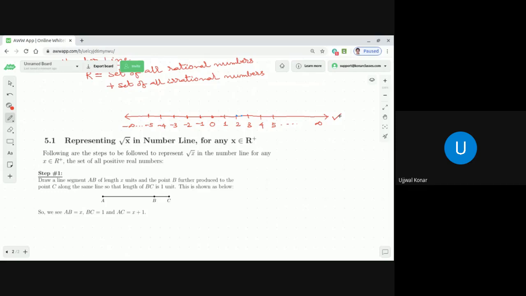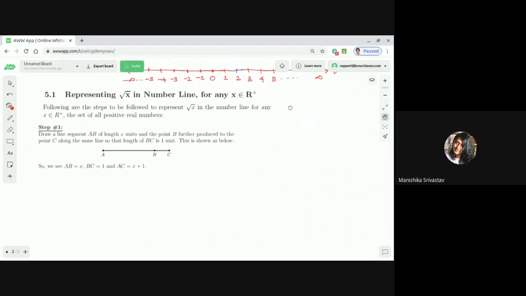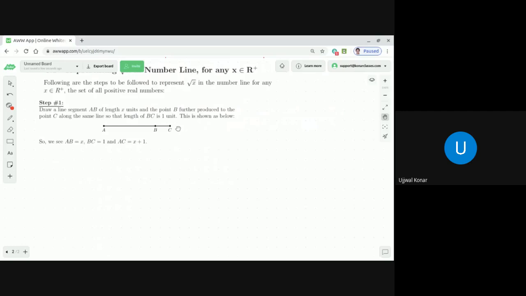So your first task should be what? You need to make AB a 5 unit length. Then in the scale in which you are measuring AB as 5 units, take 1 unit and extend from B to C. So as a result, what will be AC? AC should be AB plus BC, that is X plus 1. Clear, no, dear students? Absolutely clear, right? Yes, sir. So that is step 1, the first drawing you need to do.